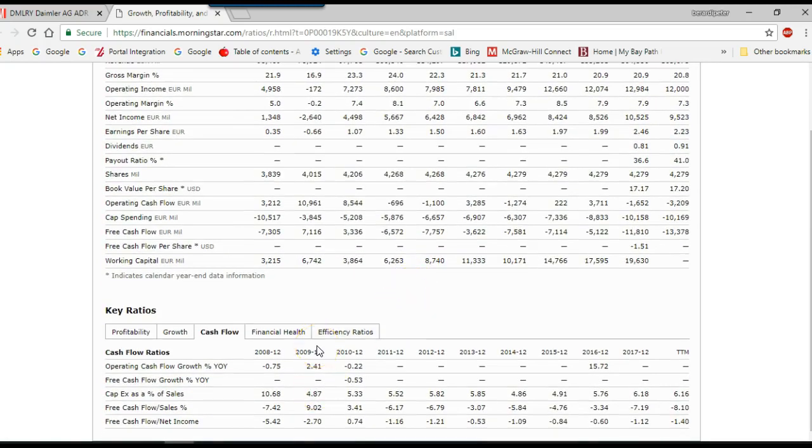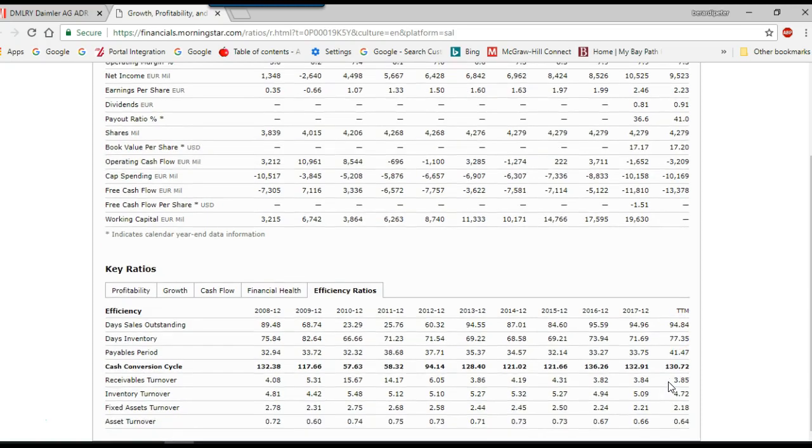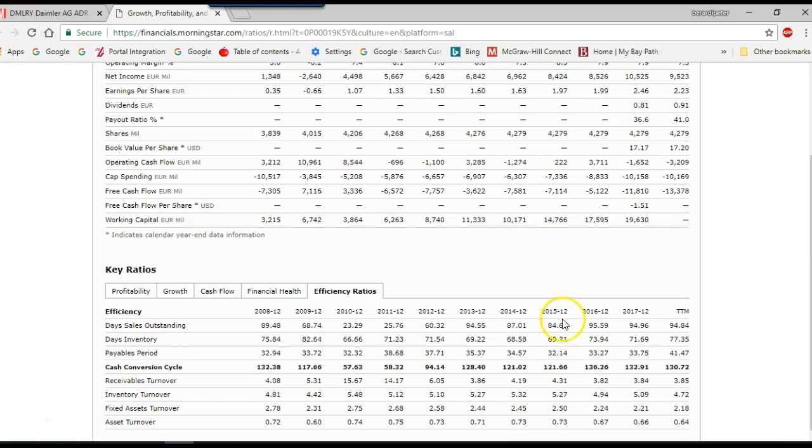key ratios are right here. That can help you. Efficiency ratios, days sales outstanding. Essentially, Daimler basically gets its receivables every 95 days for the trailing 12 months. Inventory, days in inventory. Receivables turnover, 3.85. Fairly low for a company. Inventory turnover. They turn over their inventory 4.72 times a year. Some companies and industries do 10, 11 times a year.